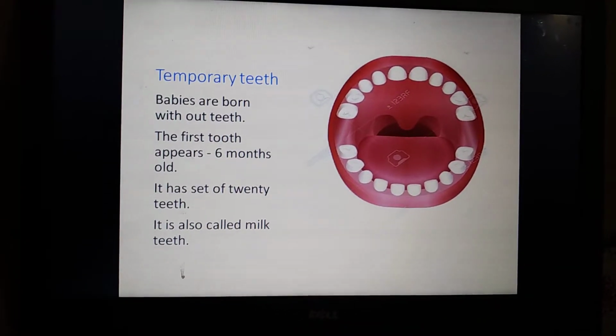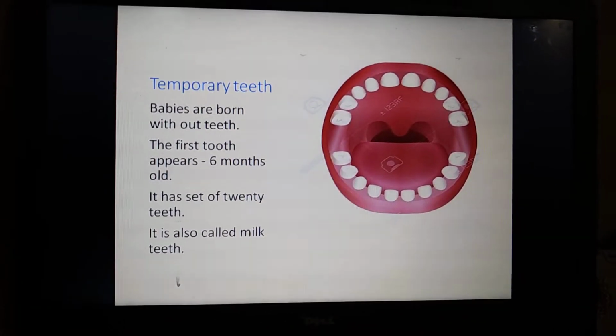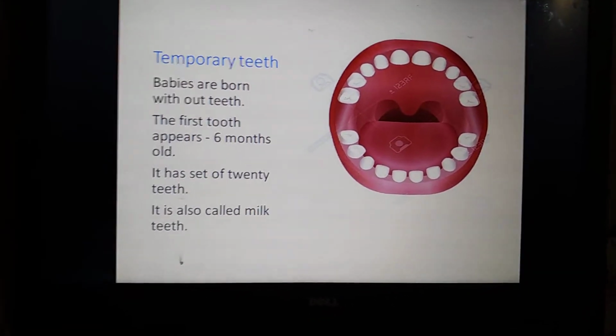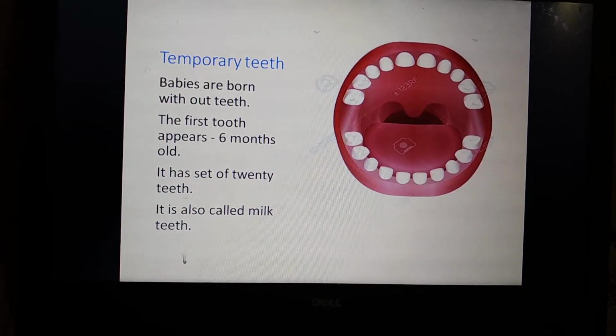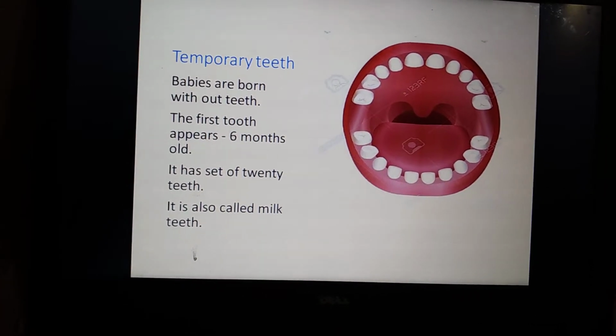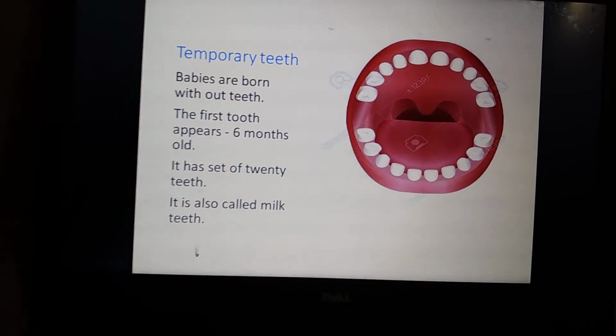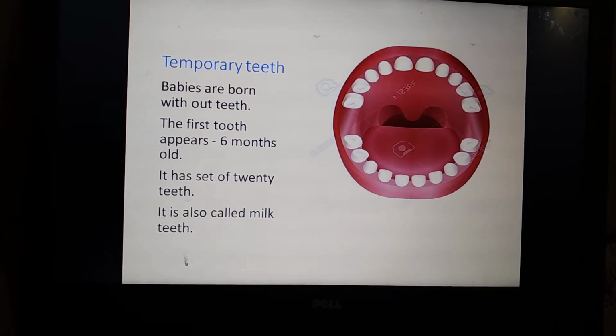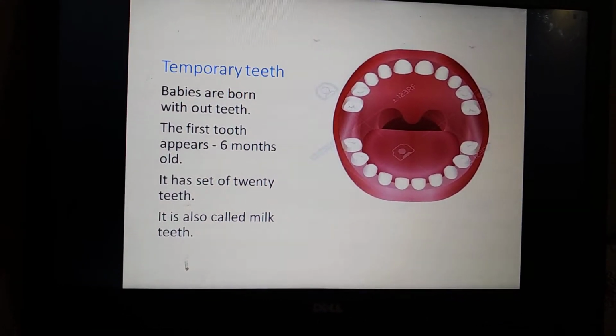After 6 months to 1 year, small tiny teeth appear. Once all the teeth have appeared, the total count is only 20 teeth. All these teeth are called milk teeth.